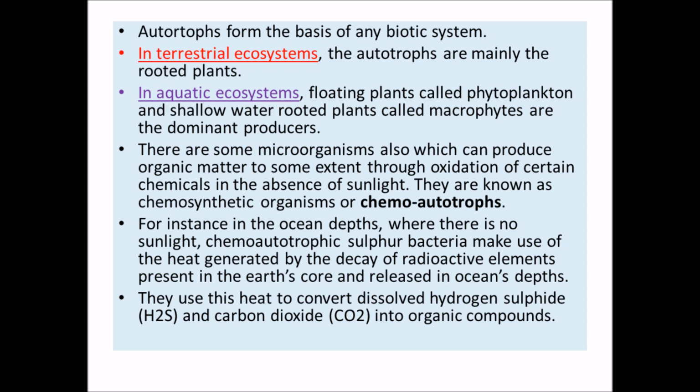They have the capability to tap solar energy, take up raw forms of inorganic matter, and make complex compounds which we call food, and they make it available. Now, in terrestrial ecosystem, we also call them land ecosystem, these autotrophs are basically the rooted plants, as we can see all around us. But in aquatic ecosystem, these autotrophs are basically the phytoplanktons, and sometimes shallow-rooted plants, we also call them macrophytes, right?